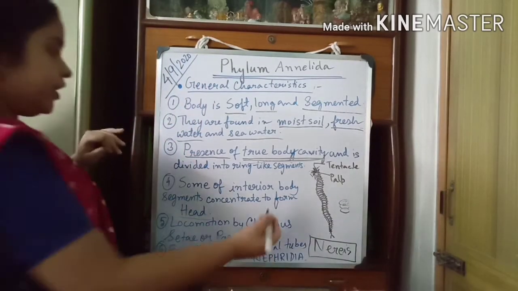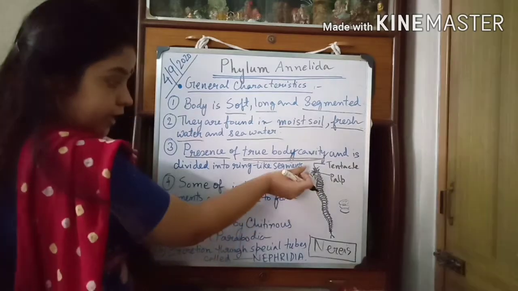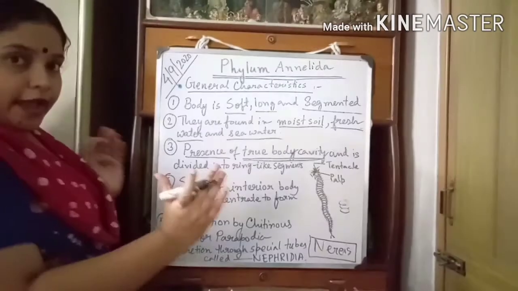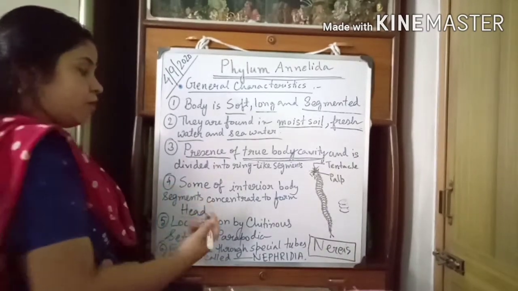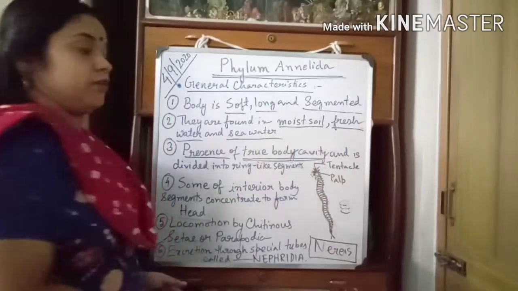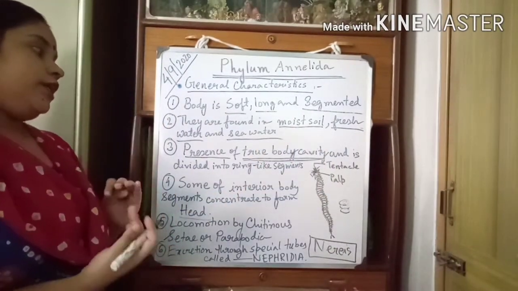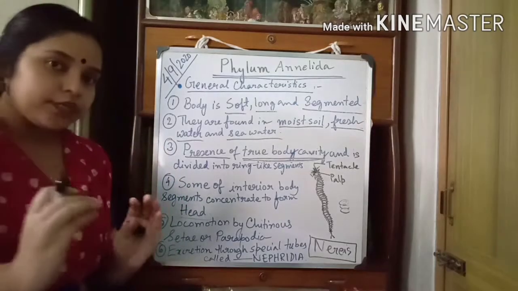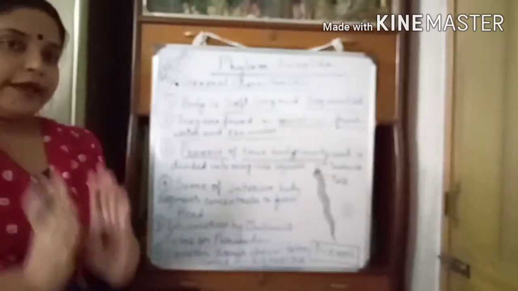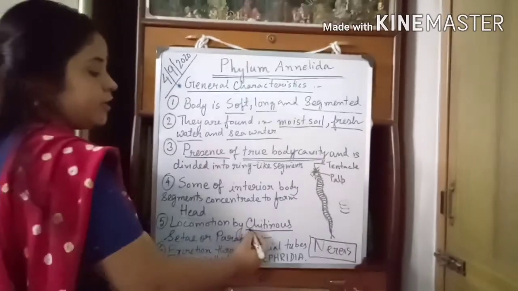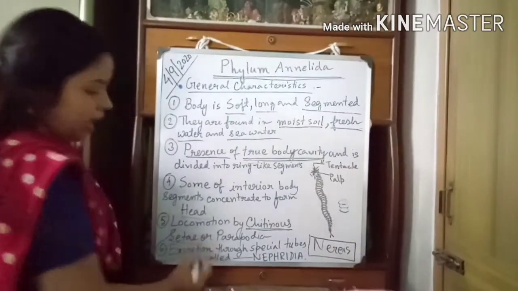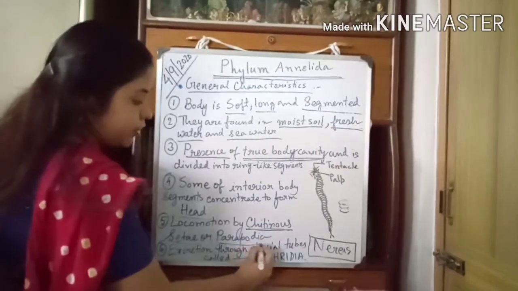Some of the interior body segments concentrate and form the head. Locomotion is by chitinous seta or parapodia.